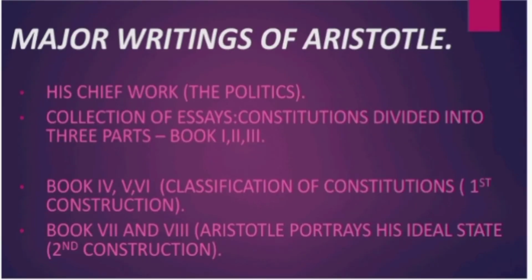So, major writings of Aristotle: his chief work, The Politics, is really a justification of existing institutions like state, slavery, and family, because he suggested some remedies for the ills of the body politic as a whole, like the city state. He was talking about city states in his book The Politics, and he gave justifications for such institutions which exist in a political system. Okay. So his books are basically a kind of collection of essays.